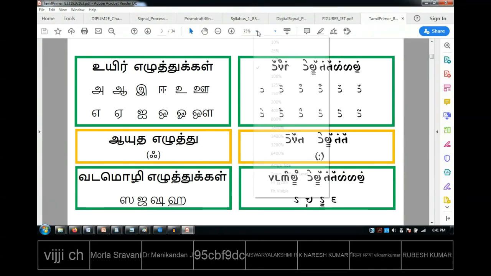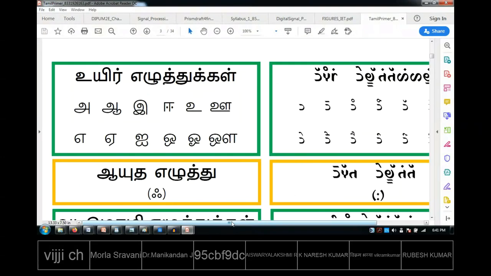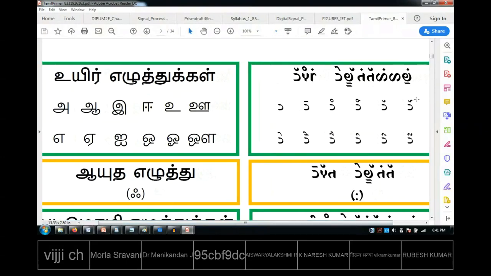Let me put it slightly enlarged. Now you can see there is a small dash kind of thing here on the right side. Similarly, when I'm saying a, I'm saying it for a long time, right? So I'm putting a dash here, like that.